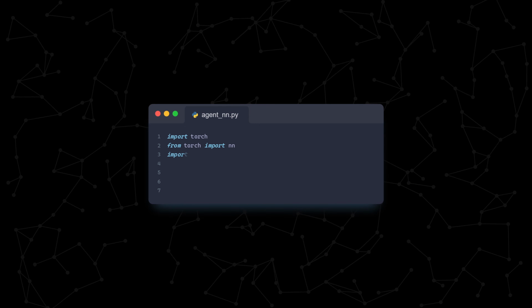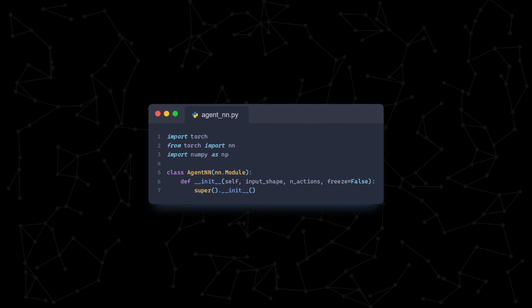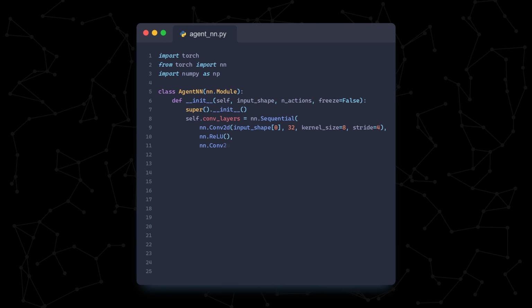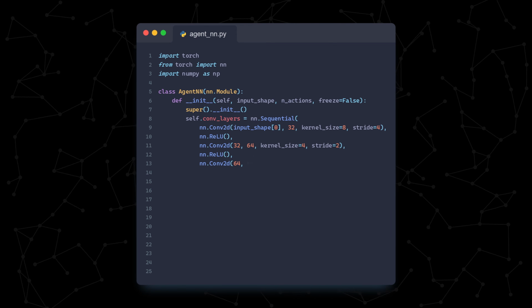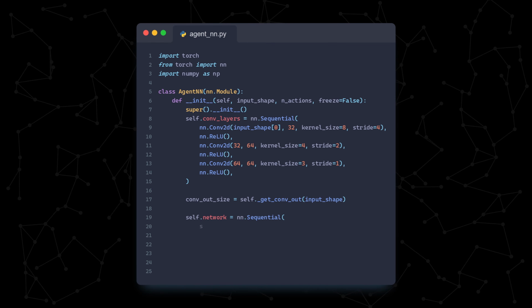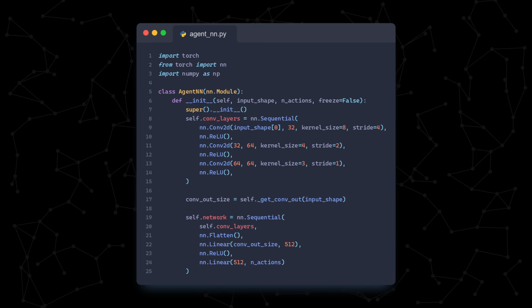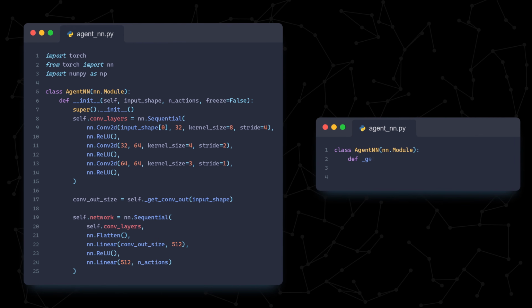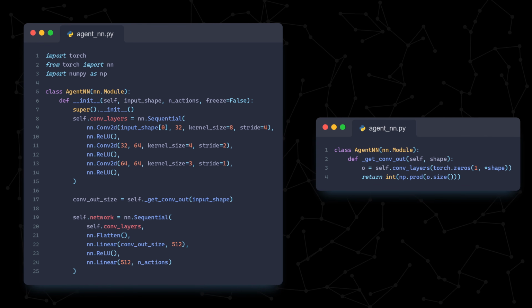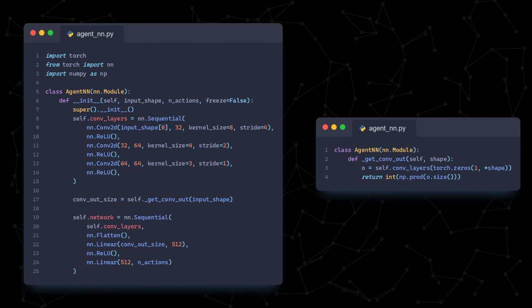Let's next create our neural network with PyTorch. As mentioned previously, we'll be using a convolutional neural network. We're going to have 3 convolution layers followed by 2 linear layers. The input shape will be 4 by 84 by 84, which is the dimensions of our state. The number of actions will be 5. The underscore get conv out function performs a dummy forward pass through the convolutional layers to get the number of neurons we need in our first linear layer.